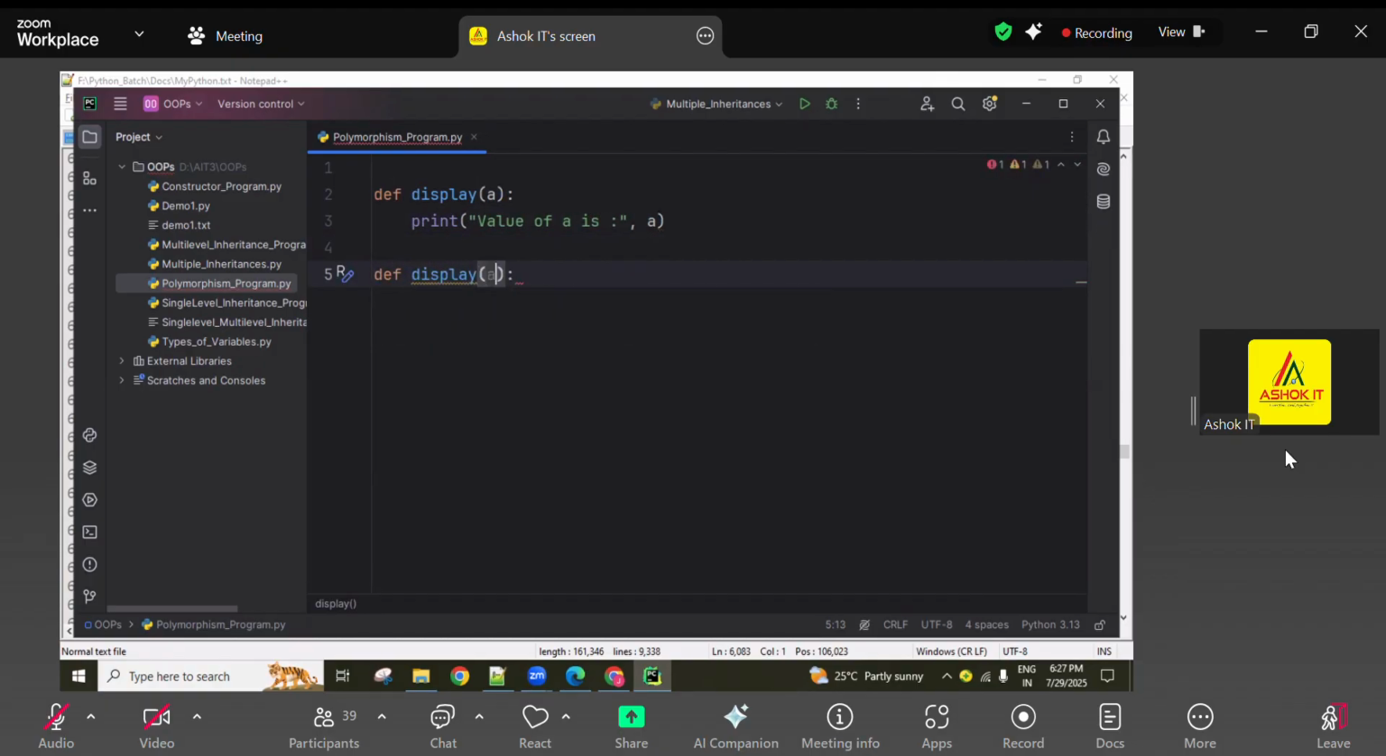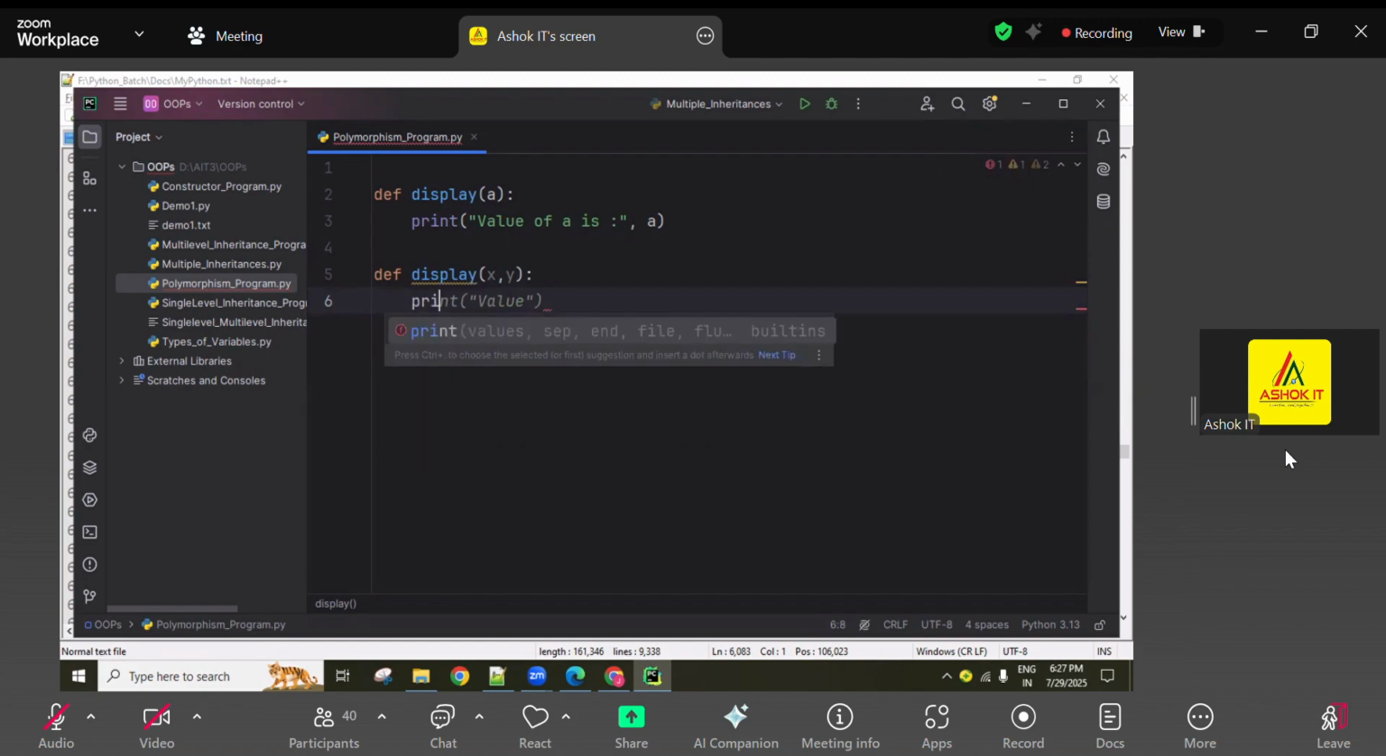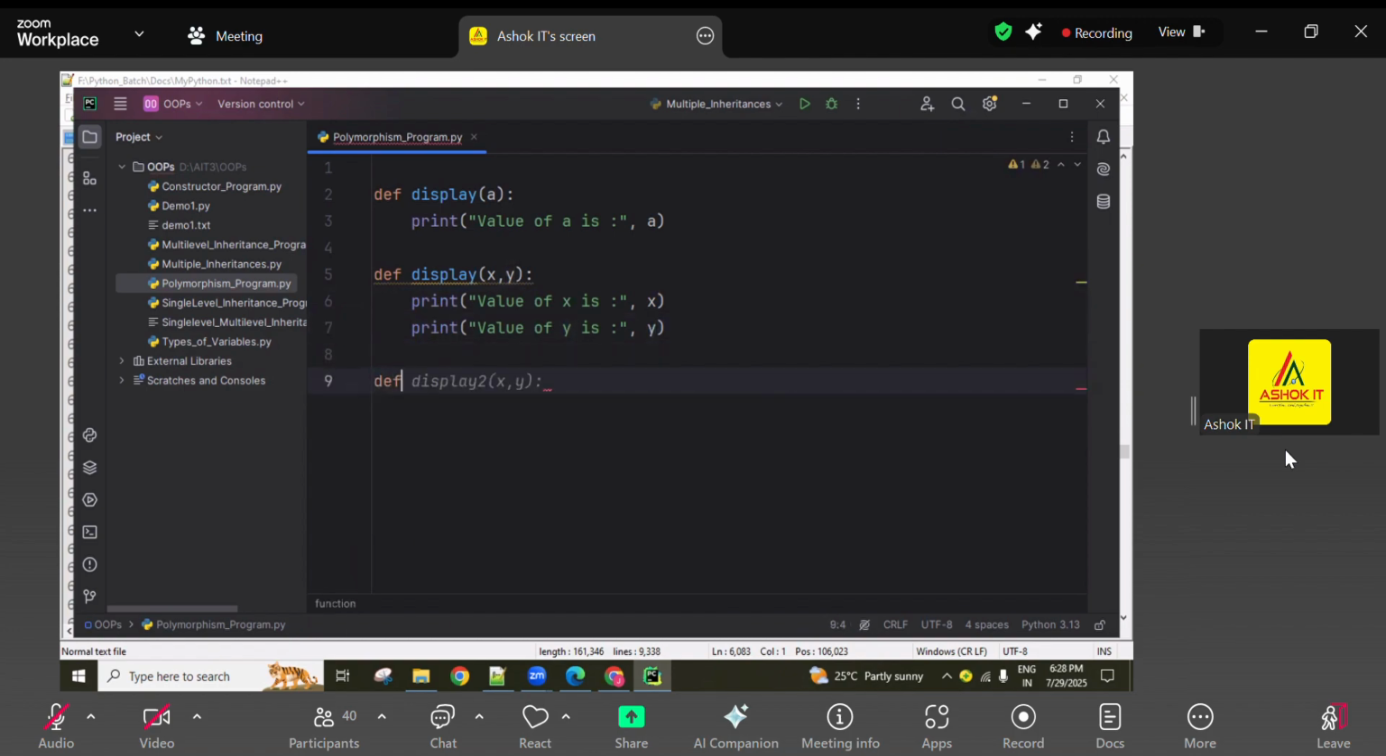Again, one more time I'm going to create a function with the same name, display, now with x comma y. Here print the value of x is x, and the value of y is y. Or else we can write the sum of x and y to display. Two variables are related here, and only a print statement is given.